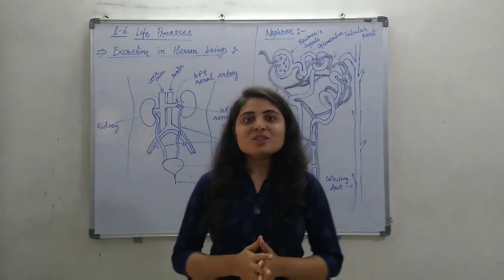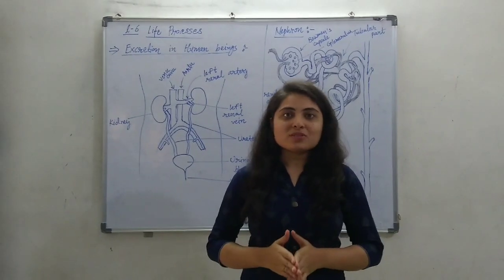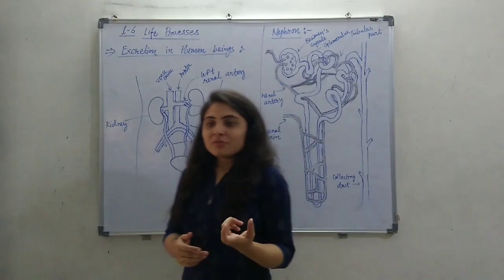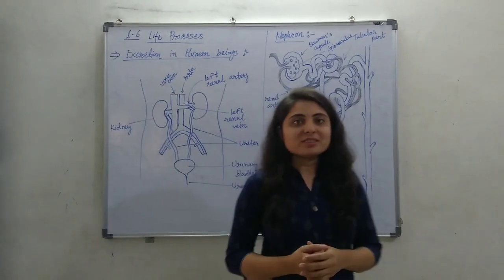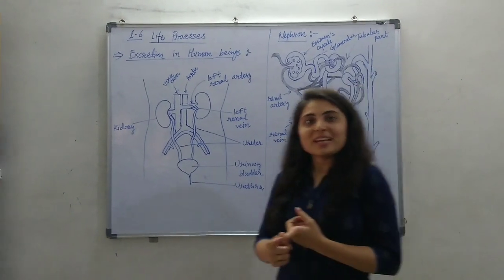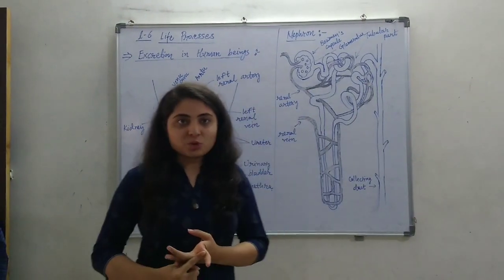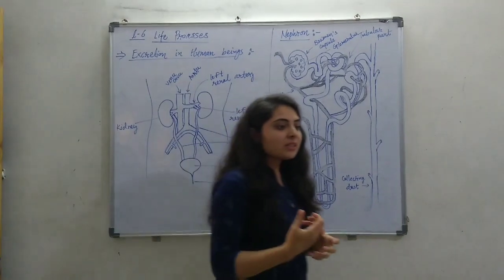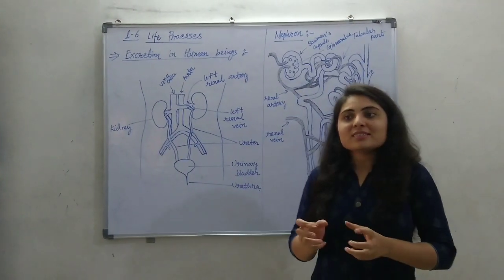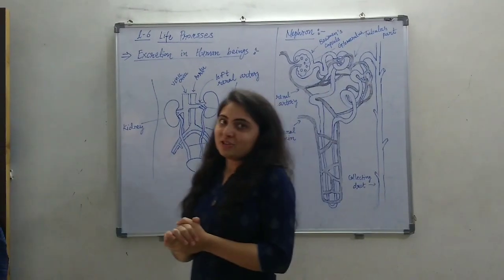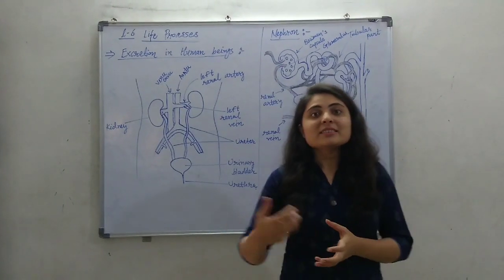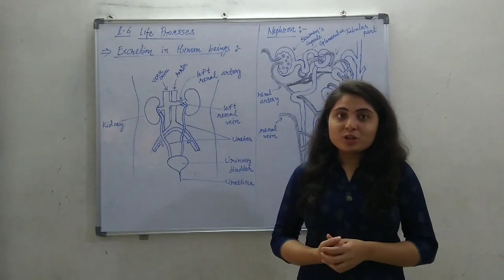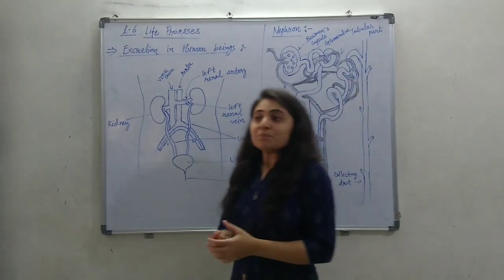Hello students, today we are going to learn the excretion process in human beings. We have learned the three main life processes, that is nutrition, then respiration, and then transportation. After the respiration process, the cells get energy as the end product, and with that it also produces a byproduct like carbon dioxide.